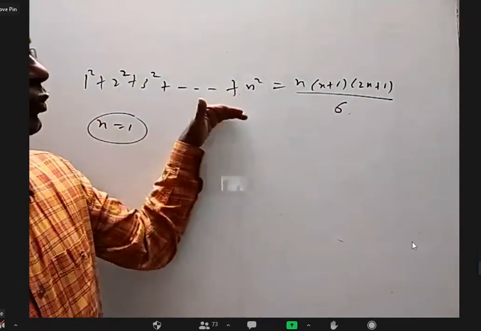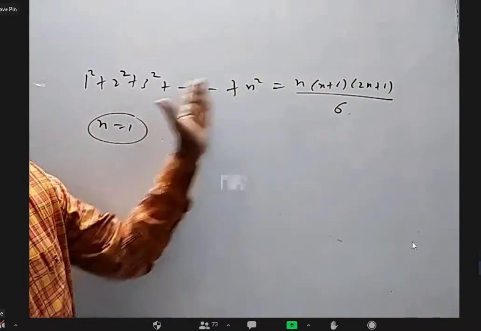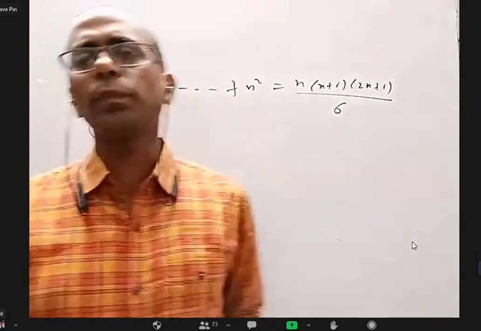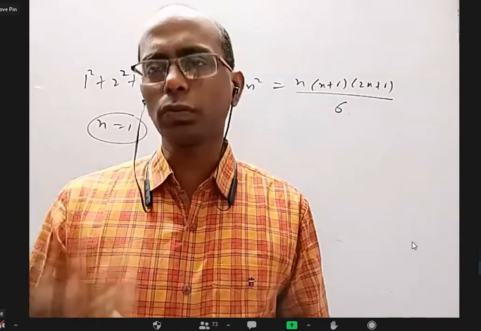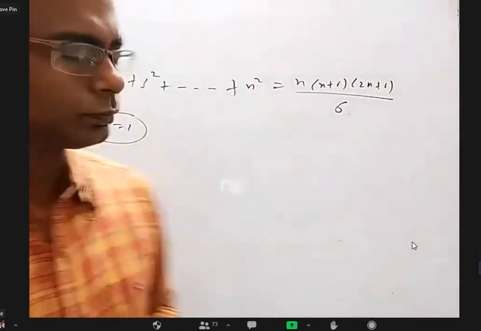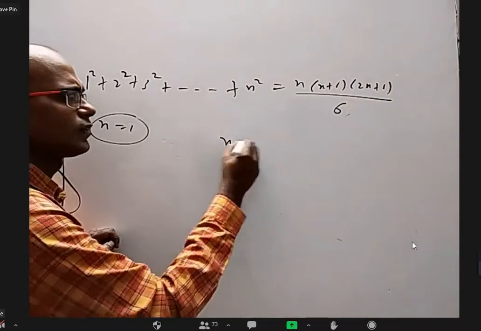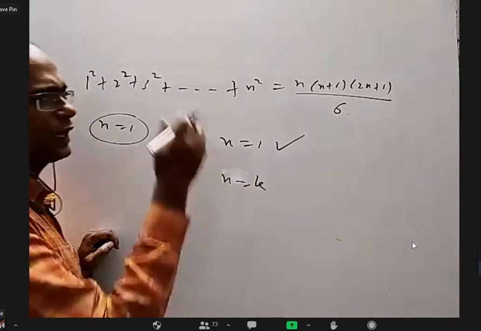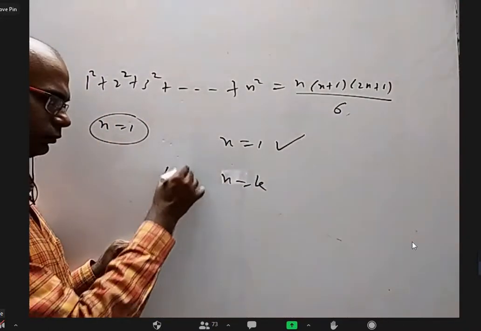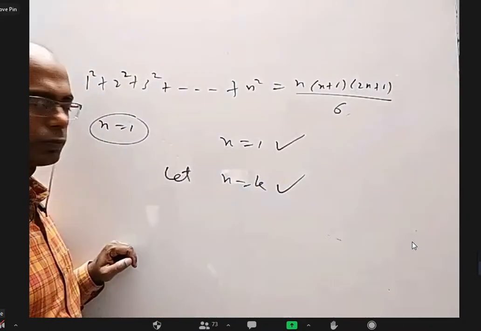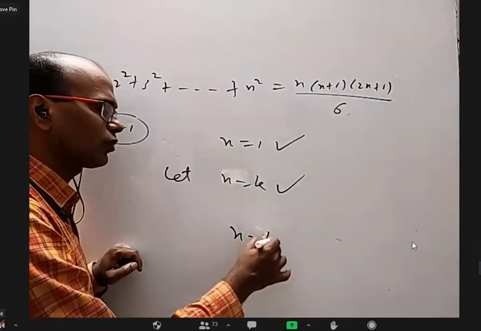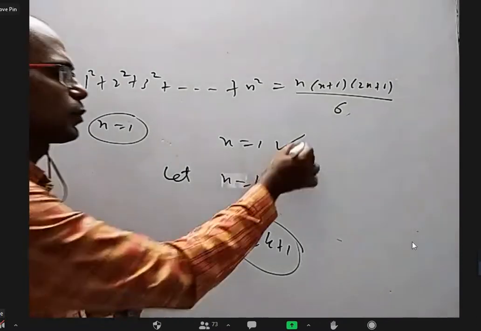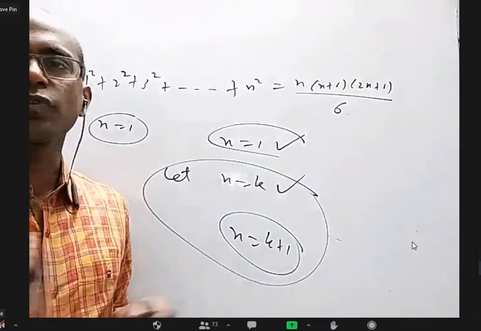Whenever you want to prove a formula or a statement like this, LHS equal to RHS, for all natural numbers, we cannot keep on verifying for n equal to 1, n equal to 2, n equal to 3, it will take forever. So what we do is, for n equal to 1, we prove it is correct. For n equal to k, we assume it is correct. Let for n equal to k, it is true. Using that, we prove for n equal to k plus 1.